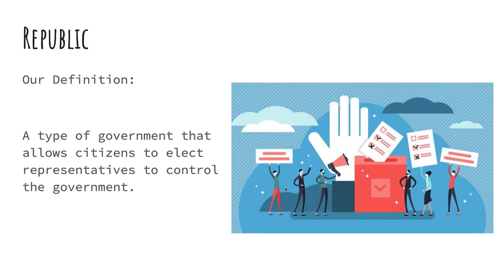The people that serve in all of those branches are in some way picked by the citizens, the people who vote. So citizens can vote for president. Citizens vote for their representatives or their senators. Citizens don't vote for the Supreme Court or for a lot of court positions, though they do vote for some judges.